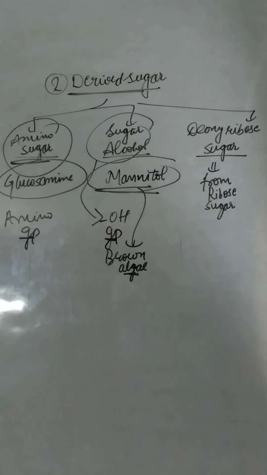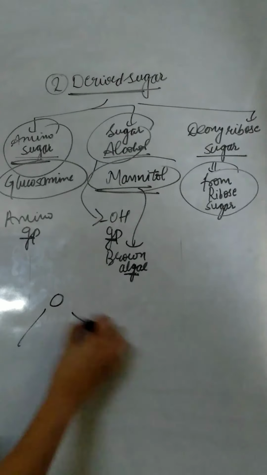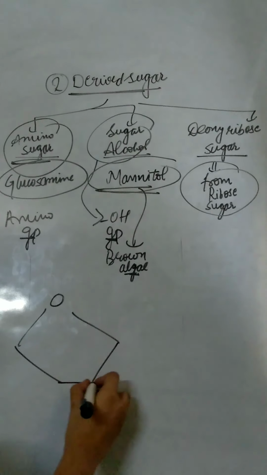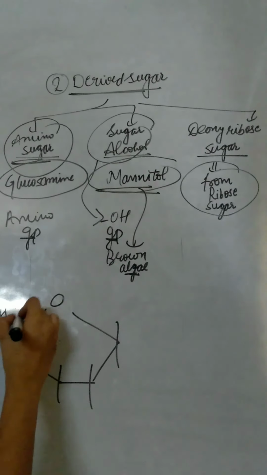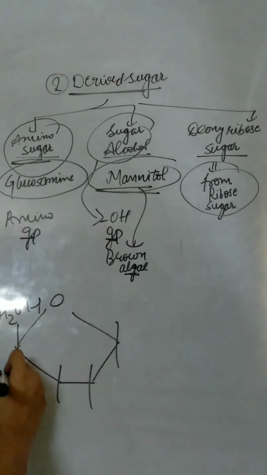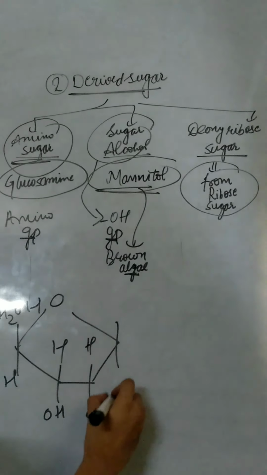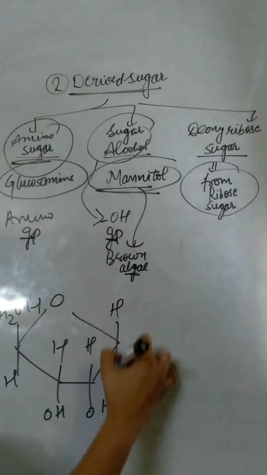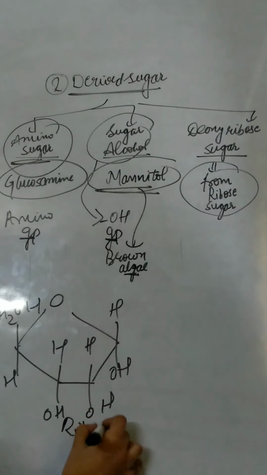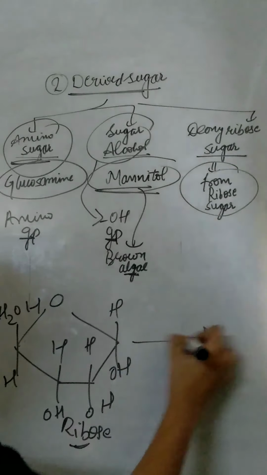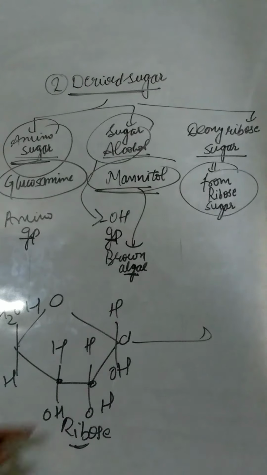Third one is deoxyribose sugar, which is derived from ribose sugar. That is, the structure of ribose sugar contains 5 carbon atoms, CH2OH, H, HOH, HOH, HOH. This is ribose sugar. Here is carbon number 1, carbon number 2, carbon number 3.